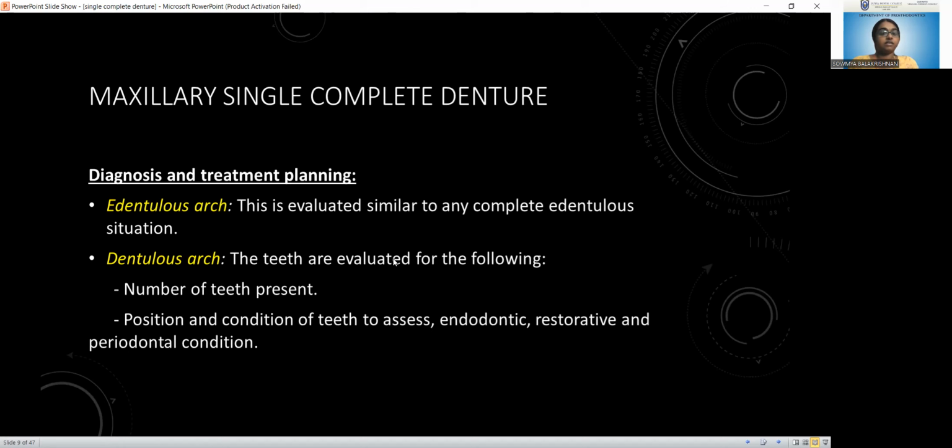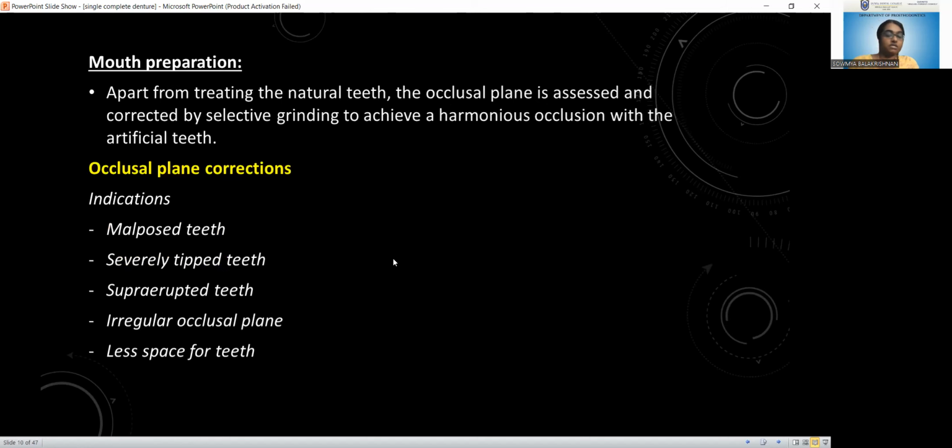And for the dentulous arch, we have to evaluate the number of teeth present and the condition of the teeth present. That is, the endodontic condition, whether it needs any endodontic treatment, restorations, or periodontal corrections. So the periodontal condition has to be assessed. All this comes under diagnosis and treatment planning. And one major challenge that we have to notice during mouth preparation is correcting the occlusal plane, because mostly the single complete denture will be opposed by the natural teeth.